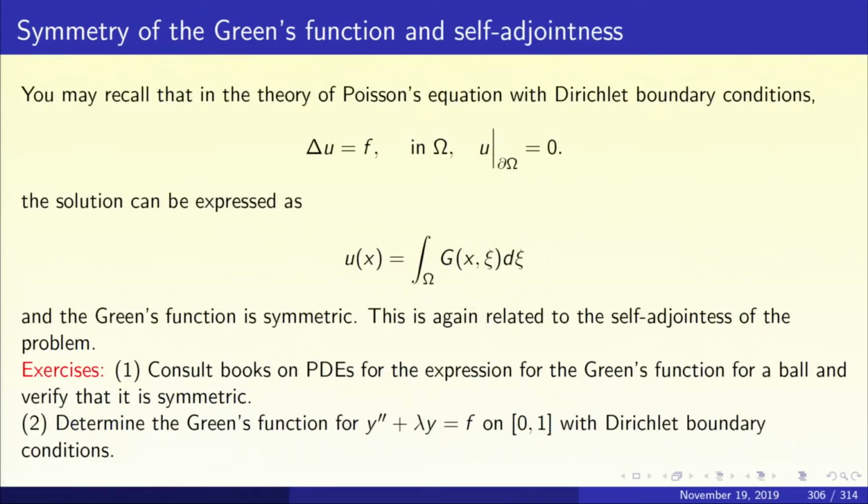Now, let us look at this symmetry of the Green's function in other situations. If you go back to basic courses on partial differential equations, you look at the theory of the Laplace's equation. So, Laplacian of u equal to f. This is called the Poisson equation. The inhomogeneous Laplace's equation is called the Poisson's equation. So, you have a domain omega in say R3 for instance, and you are solving Laplacian of u equal to f in omega. What are the side conditions? With Dirichlet boundary condition, the u along the boundary is 0.